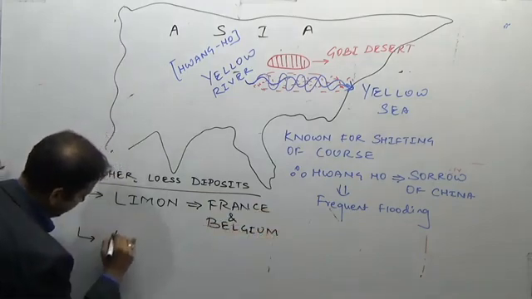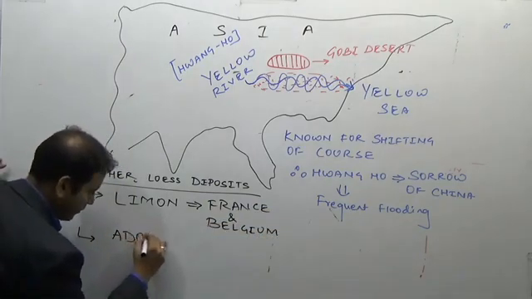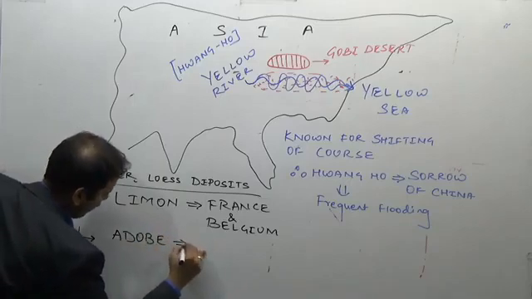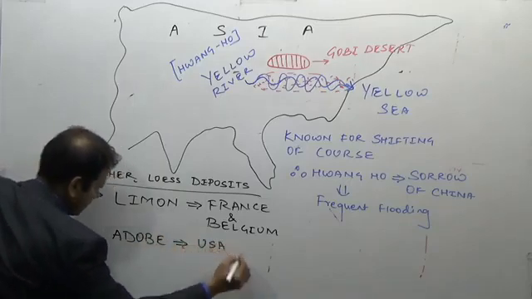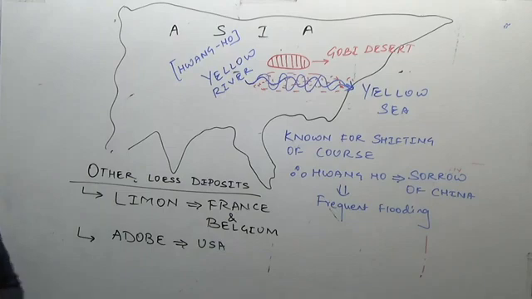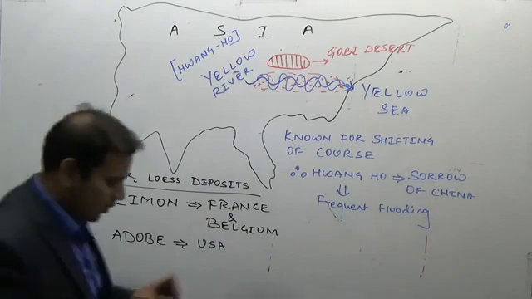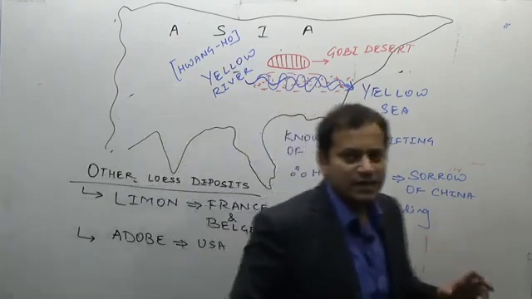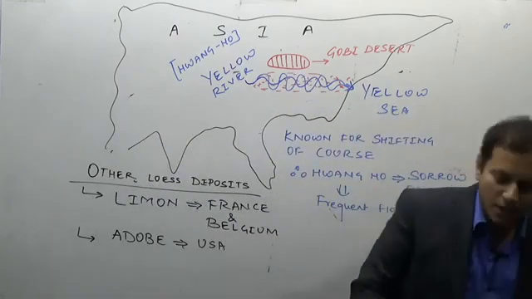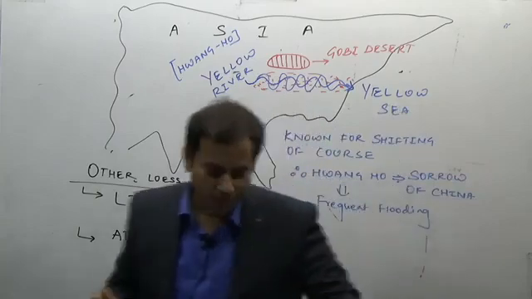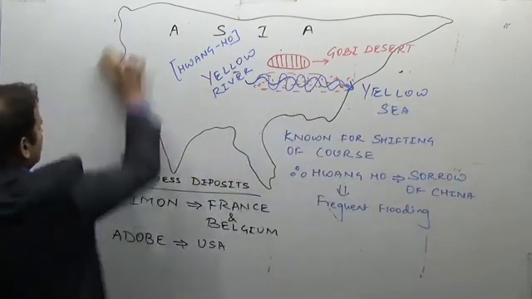While they are found in Adobe. You must be familiar with this word, Adobe of USA. These are the regions of Loess deposits in the world. So what is Loess? It's an extremely fine sand. Okay. Now, last part in the desert topography.